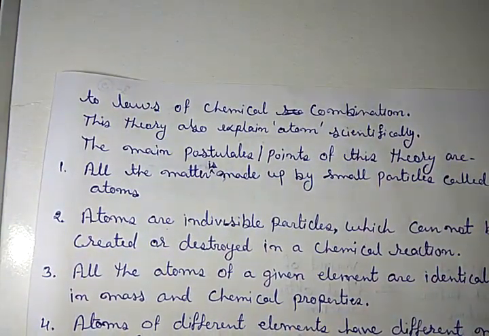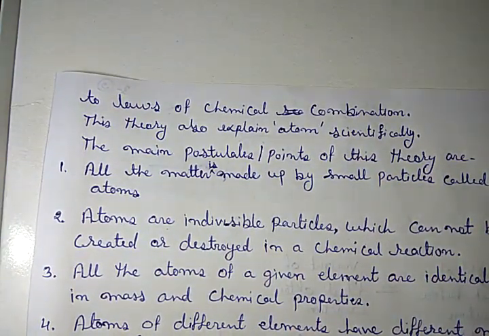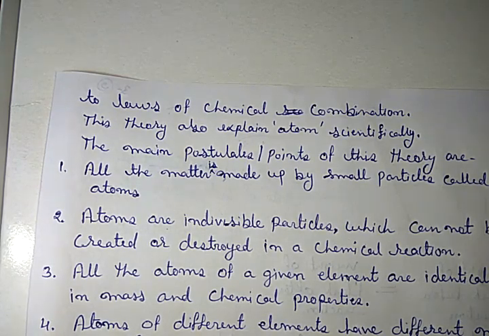One more importance of this theory is that it also explains the atom scientifically. Before this theory, there was no scientific explanation about the atom, but after this theory, the concept of atom was cleared, experimentally proved, and scientific evidence was given by Dalton.